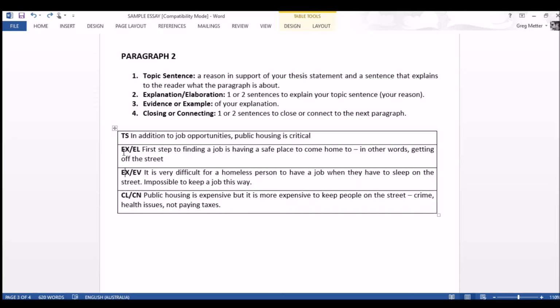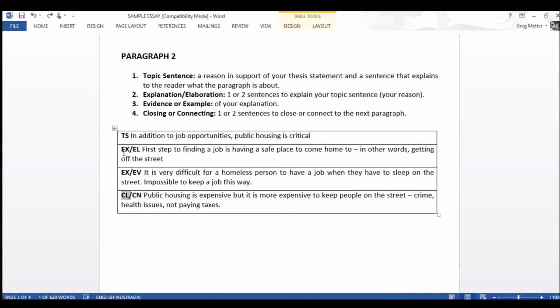Next, example or evidence. Give an example or evidence of why public housing is critical or essential for someone to have a job. It is very difficult for a homeless person to have a job when they have to sleep on the street. It is impossible to keep a job this way. So this is evidence. This is not really an example. This is evidence. My evidence is a person cannot keep a job if they are on the street.